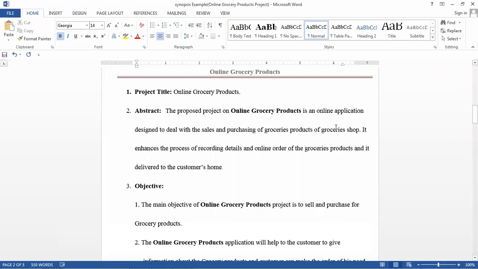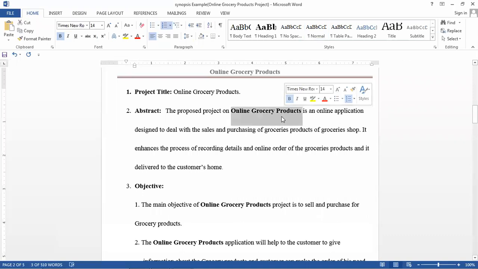Okay, so in grocery shop, I am giving the example of an online grocery products project. That is one website, one web application similar to Amazon and Flipkart. But here we are selling only grocery products. Whatever products are in the grocery shop will be sold online, and those will be purchased by the customer.